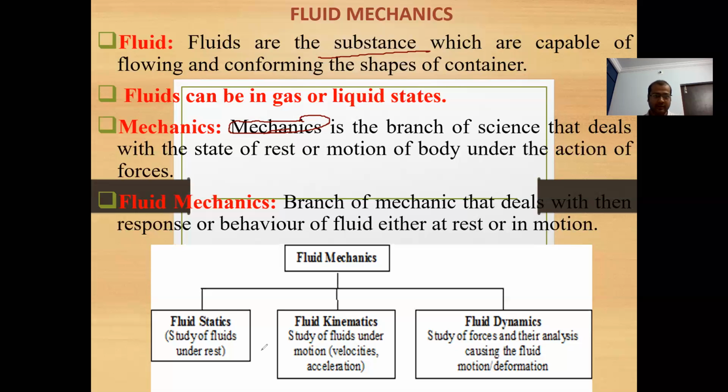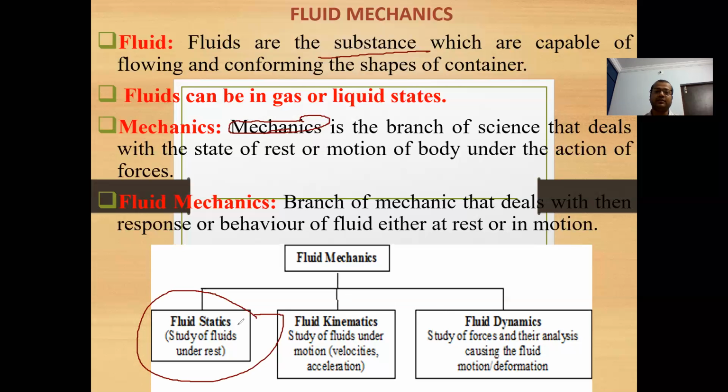In fluid statics, we will study the fluid properties under rest. While in fluid kinematics, we will study fluid properties under motion, but here we are not interested in the forces which are causing the motion. But in fluid dynamics, we are also considering the forces responsible for causing a particular motion. So this is the difference between fluid statics, kinematics and dynamics.